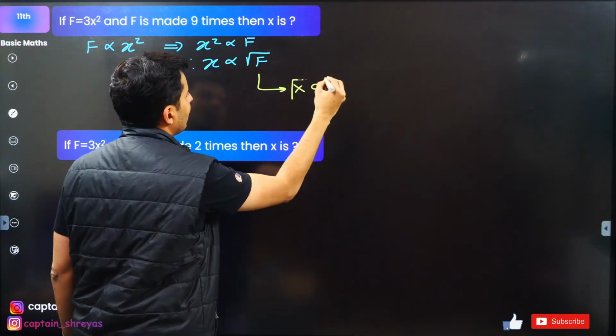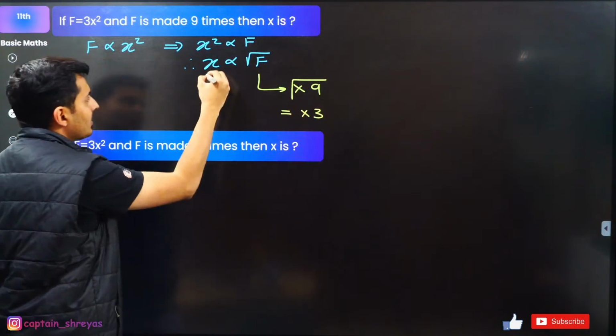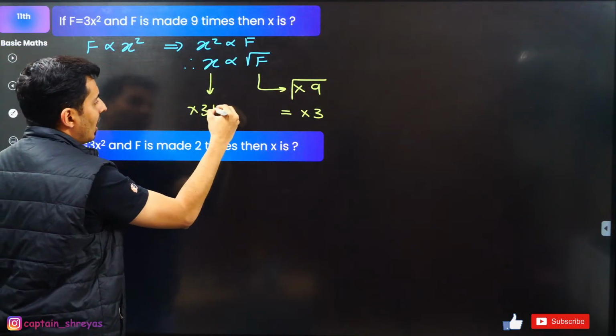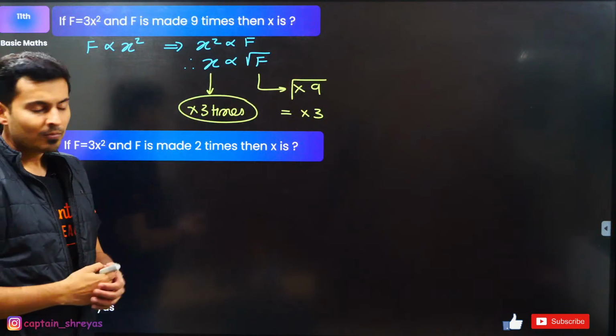9 times. But take the root of it. What is root of 9? Root of 9 is 3. So it will become 3 times. So x will also become how many times? 3 times. Is that clear? Everyone with me? Very good.